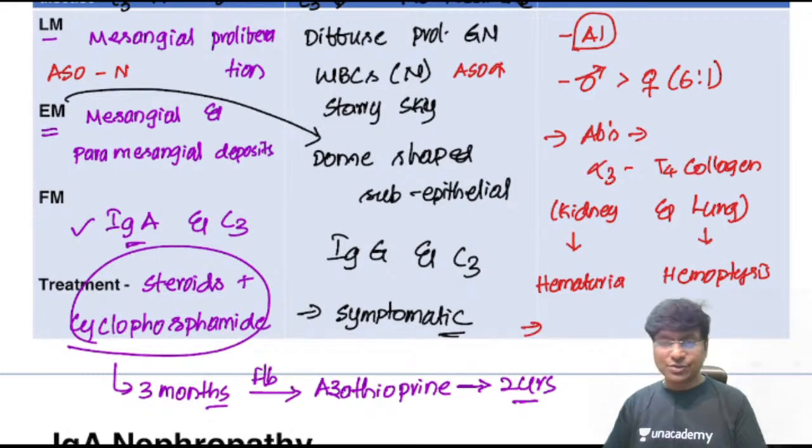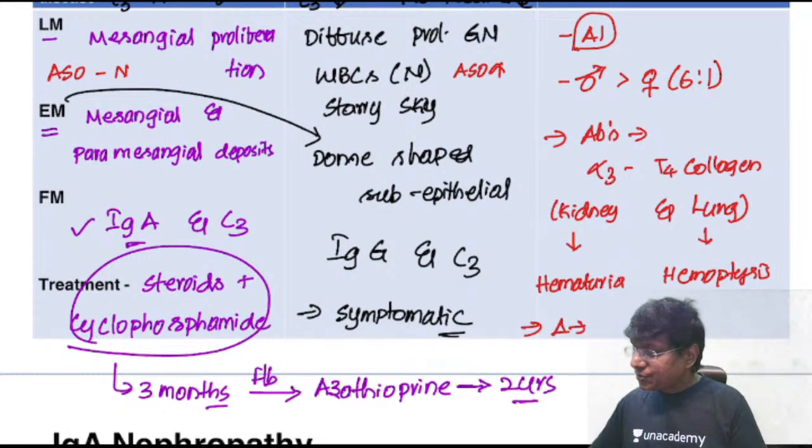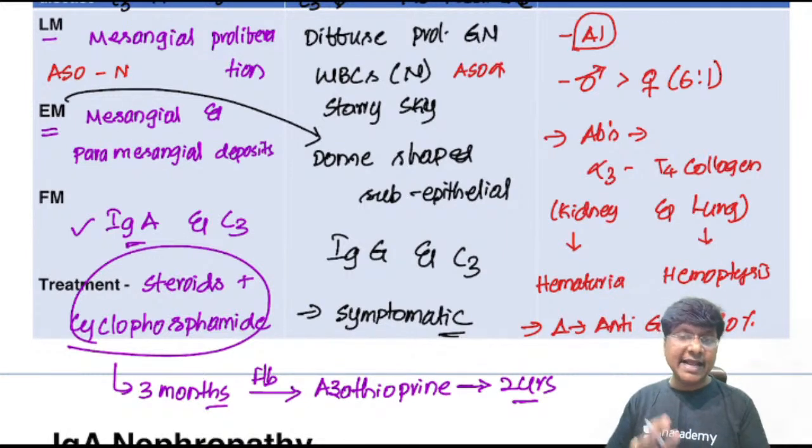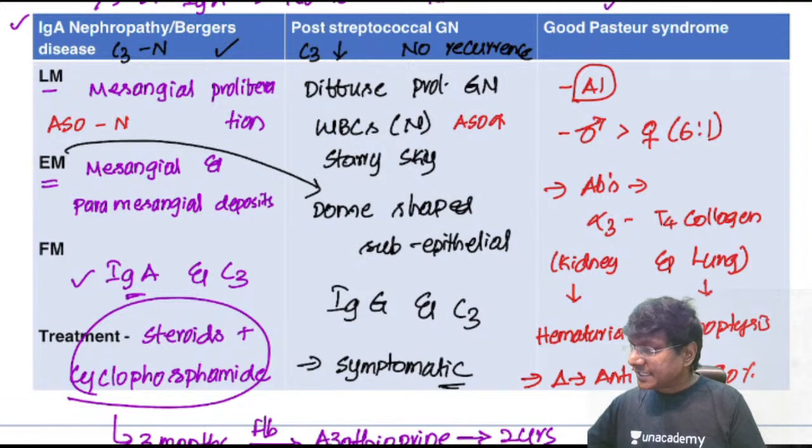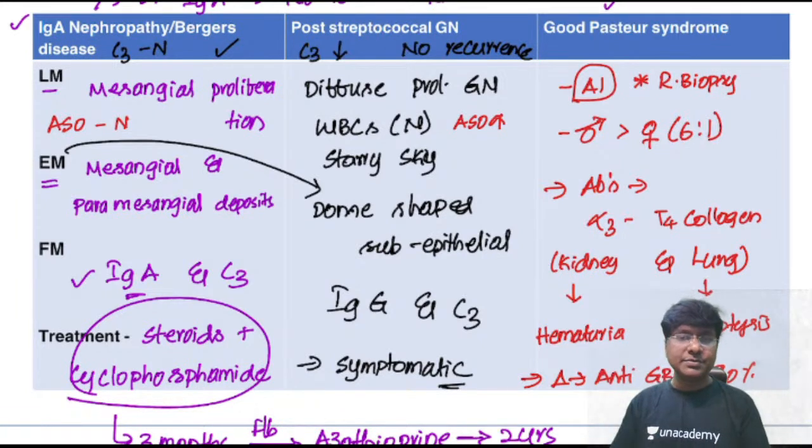Then how will you diagnose? Diagnosis is that you have to check the anti-glomerular basement membrane antibodies. In 90% of them, the anti-glomerular basement membrane antibodies will be positive. Then again, what is the gold standard for diagnosis of Goodpasture syndrome? That will be renal biopsy. So in all these, either nephritic syndrome or nephrotic syndrome, the gold standard for diagnosis will be renal biopsy.